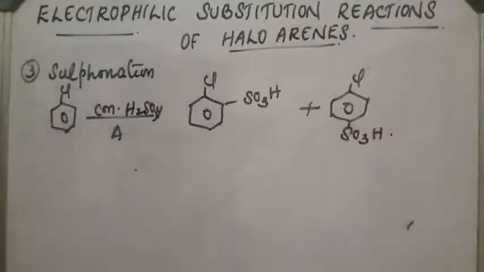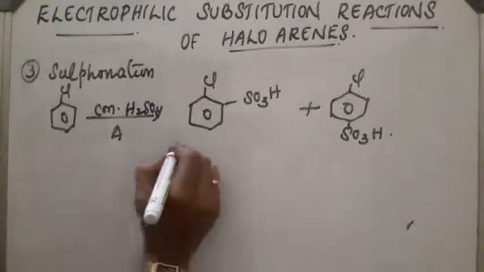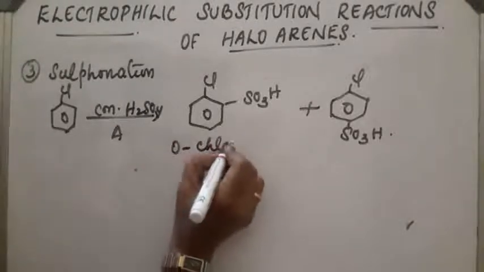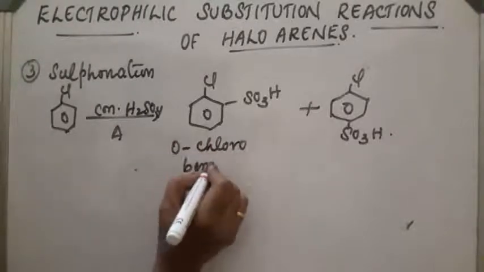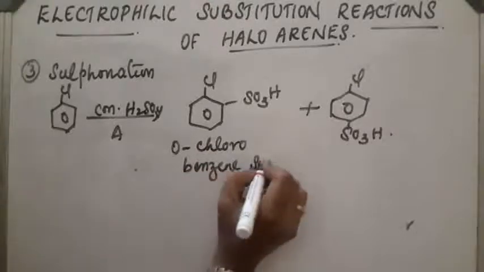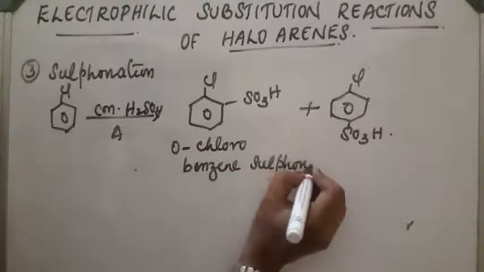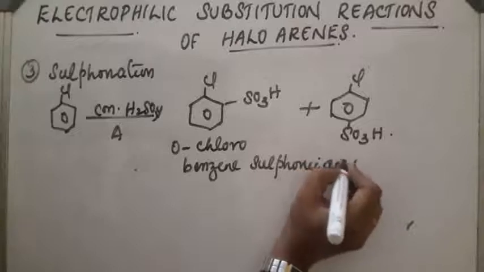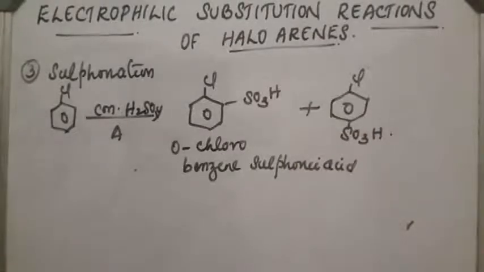The compound name is orthochlorobenzene sulfonic acid. This is the minor product, and parachlorobenzene sulfonic acid is the major product.